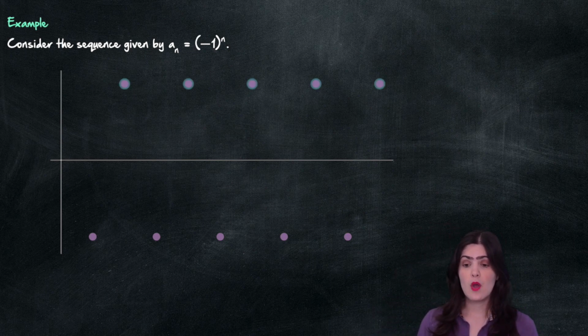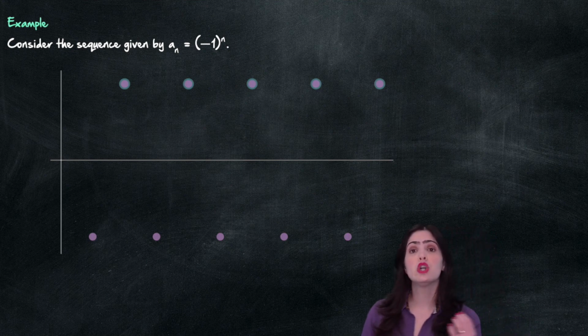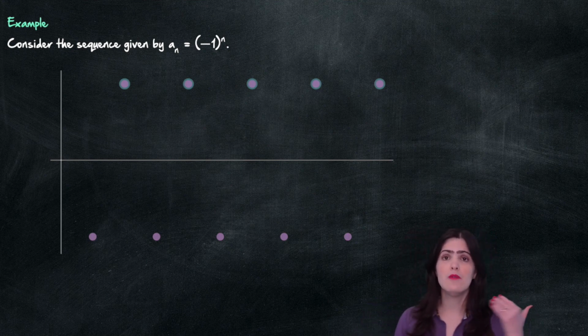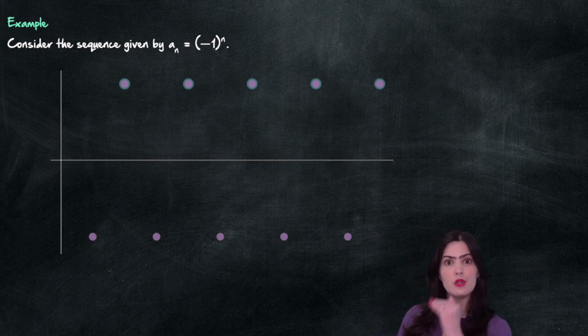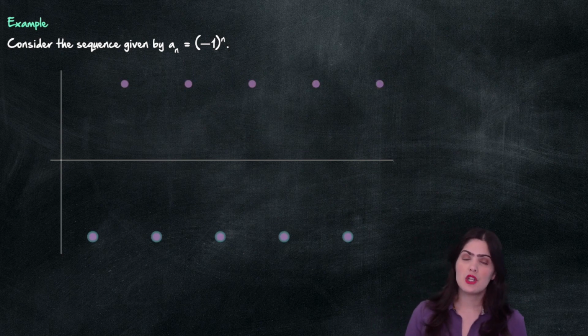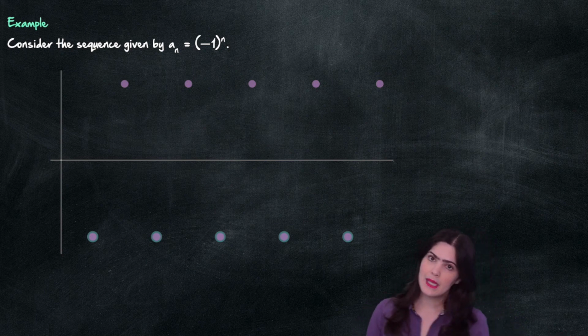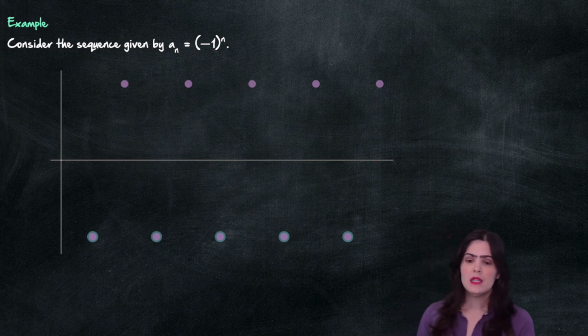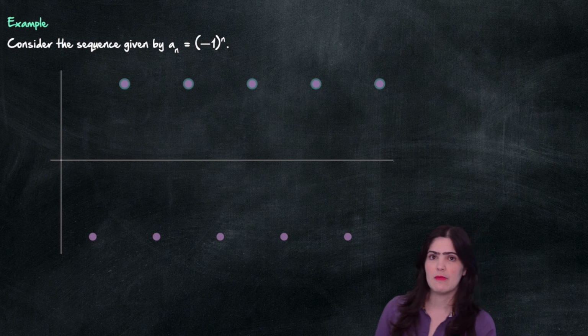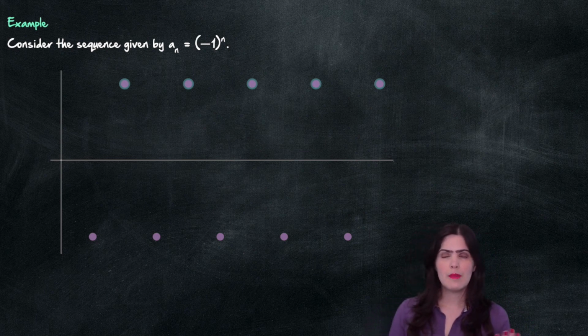If I only focus on the dots at the top, we can see that they converge. Actually, it's a constant sequence if we just look at those blue dots. If I only look at the dots at the bottom, again, this looks like a convergent sequence. It's a constant sequence. So, if I'm only focusing on the even terms of my sequence, all of them are equal to 1, so that will converge to 1.